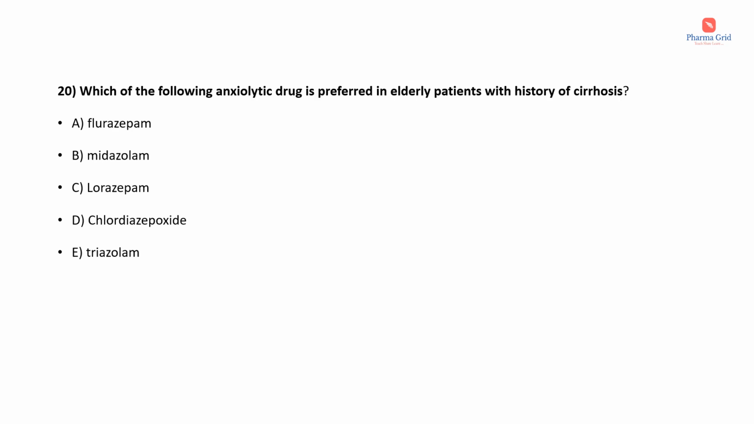Question number 20. Which of the following anxiolytic drugs is preferred in elderly patients with history of cirrhosis? The options are flurazepam, midazolam, lorazepam, chlordiazepoxide, triazolam. Here the correct answer is option C, that is lorazepam.